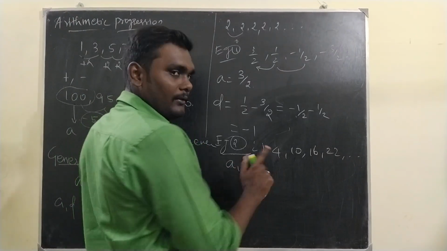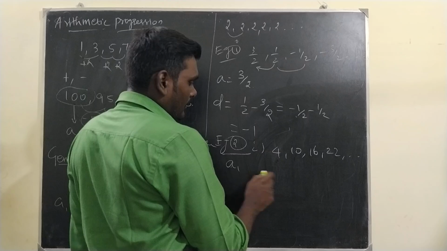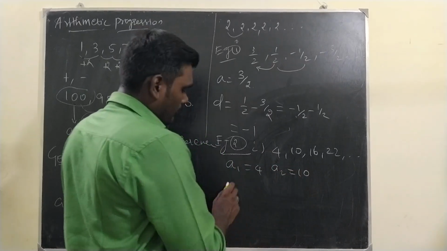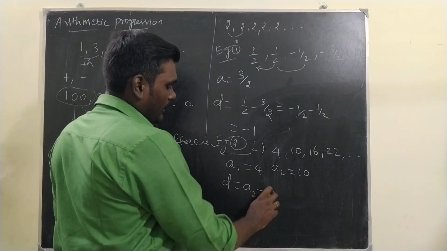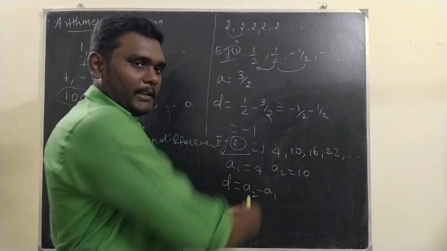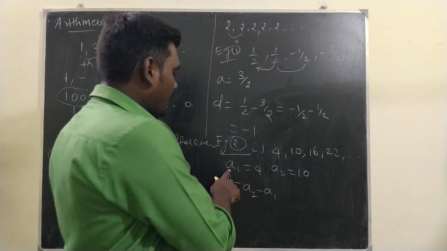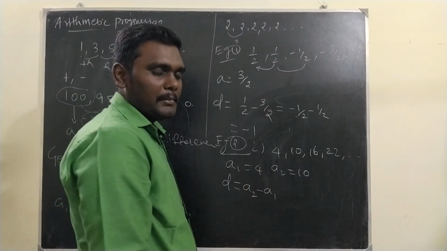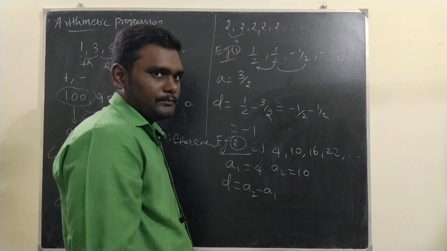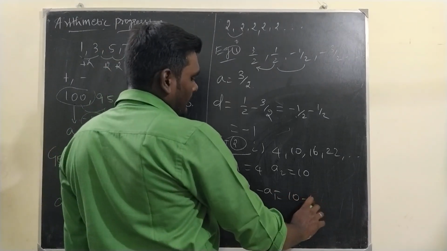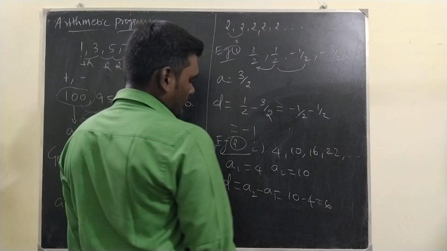So here A1 is the first term, A2 is 10. For the common difference we will write A2 minus A1, next term minus previous term. Sometimes they mention T1, T2, meaning term 1, term 2. Now A2 minus A1, that is 10 minus 4, we have 6.